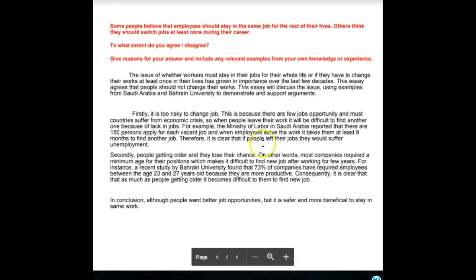Okay, so let's see. First of all, this should be in other words. Most companies require in the present tense because it's a common truth. It's something that's always the same. And I don't think you mean a minimum age because here you're talking about older people. So I think they have a maximum age for their positions, which makes it difficult to find a new job after working for a few years. There's a difference between a few and few without the article. If you're not sure, please look it up to see the difference.